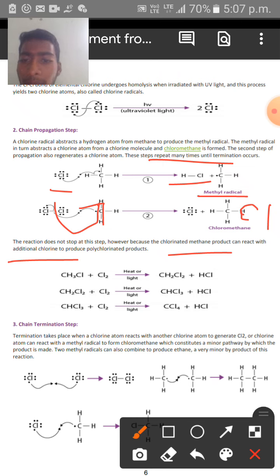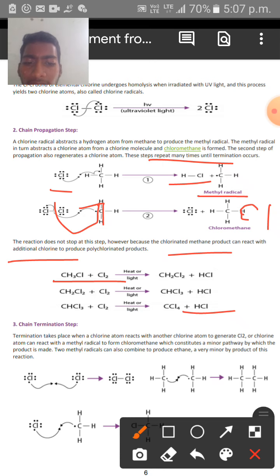And see here, when chloromethane is again treated with a chlorine molecule in the presence of sunlight, it will produce dichloromethane along with HCl. And dichloromethane, when treated with excess chlorine molecules in the presence of sunlight, will produce CHCl3, that is chloroform, along with HCl. And when chloroform is treated with excess chlorine in the presence of sunlight, it will produce carbon tetrachloride along with hydrochloric acid.